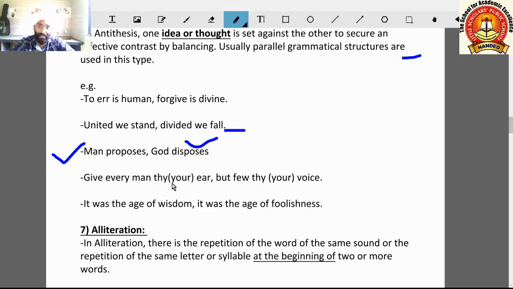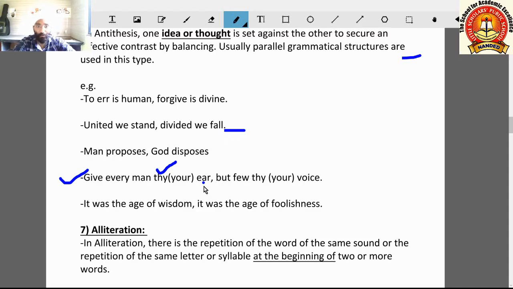Give every man thy ear. Thy means your. This is old language, mostly Shakespeare, where they used words like thy, thee. This line is telling, give every man your ear, but few thy voice, your voice.